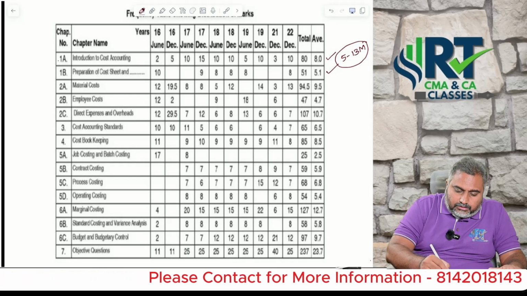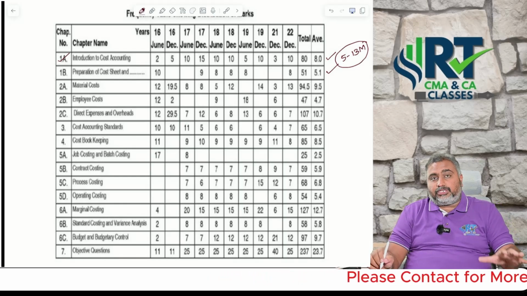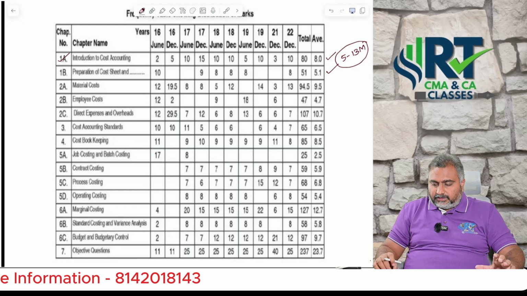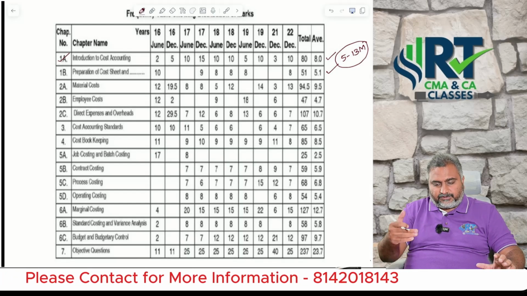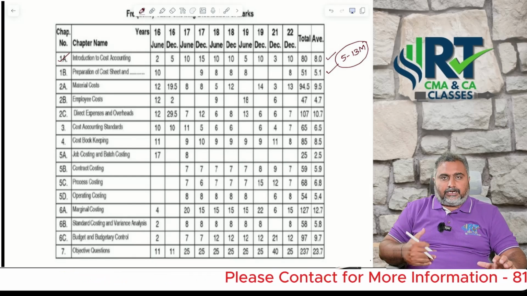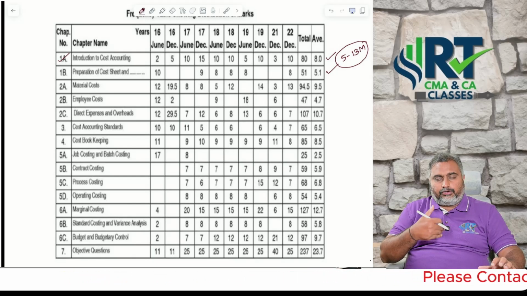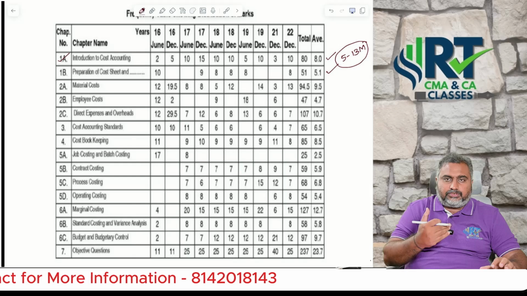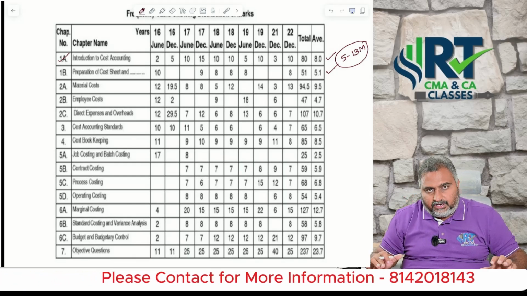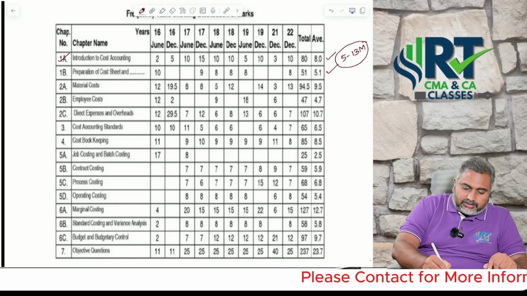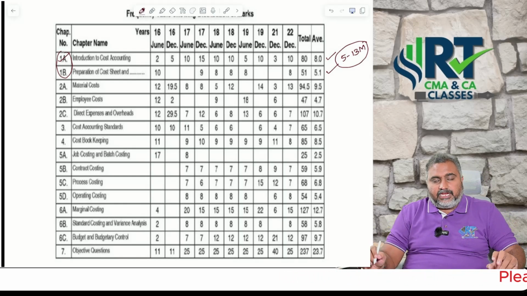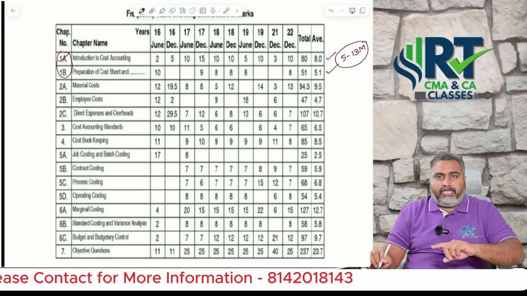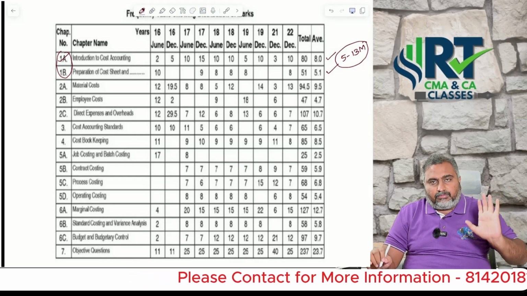If you ask which major theory questions in introduction to cost accounting you are supposed to focus on, for that also I will give you a detailed analysis. First I will give you the weightage chapter to chapter, module to module. Later, for each module, I will also indicate which areas you are supposed to focus on. So the first module for us is introduction to cost accounting as well as preparation of cost sheet. Combined, it will cover 5 to 13 marks itself.